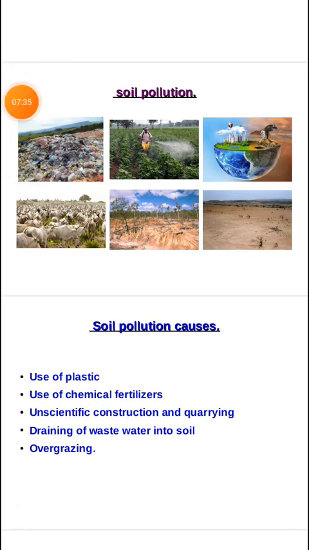Okay, so these are the major causes of the soil pollution, that is uses of plastic, uses of chemical fertilizers, then unscientific constructive activities, then wastewater, then overgrazing. So these are the major causes of the soil pollution. You can also add more points here.